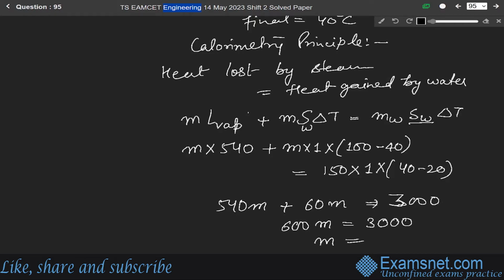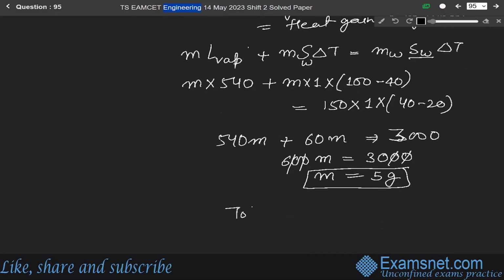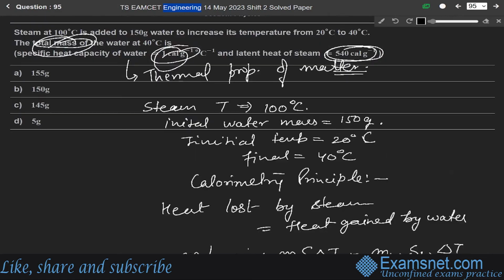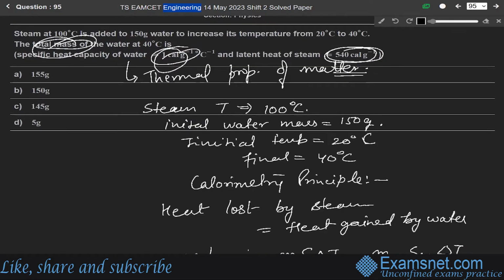So m will be equal to, zeros cancel, 6 5s are 30. So mass is 5 gram. So total mass will be initial mass plus the added mass: initial is 150 plus 5 grams. So it will be 155 gram. This is our final answer. So the correct option is option.